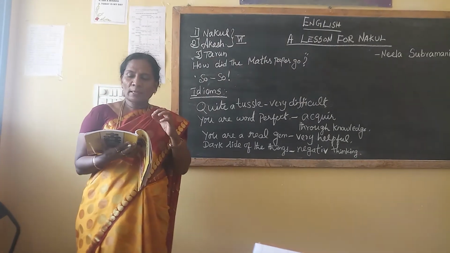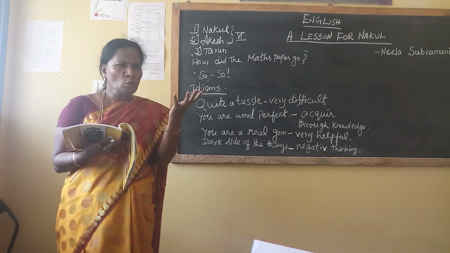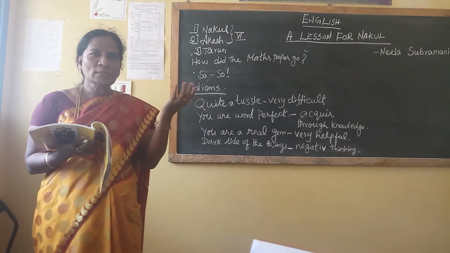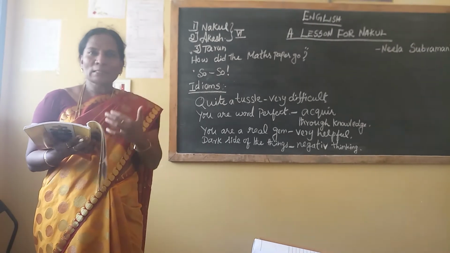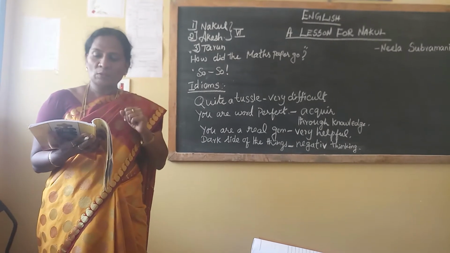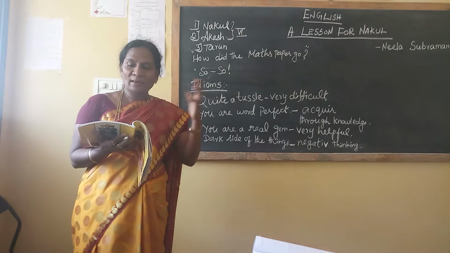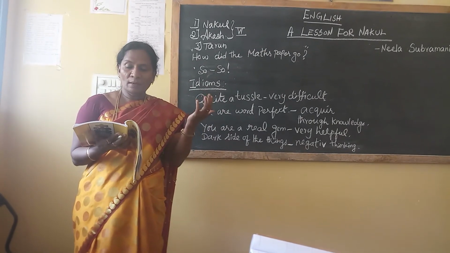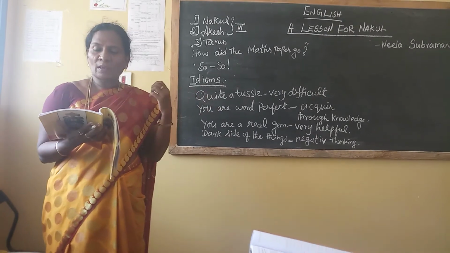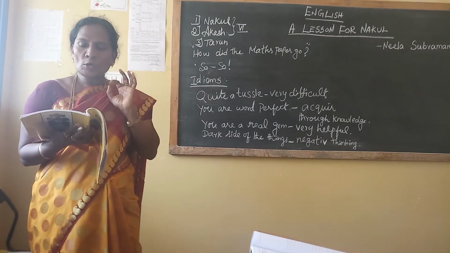Dejectedly means looking depressed. You are looking so dejectedly today. Why? Can't understand, you can't concentrate in the lesson. So when you are asking like that, you should know the meaning of that one. So dejectedly, looking depressed.